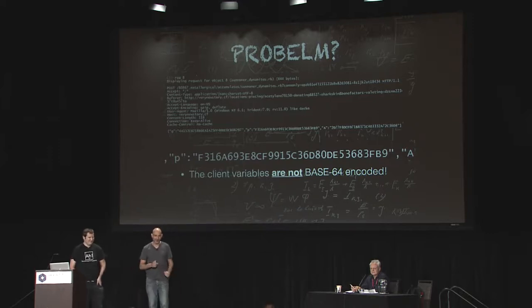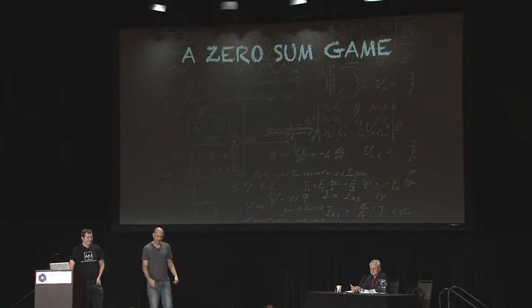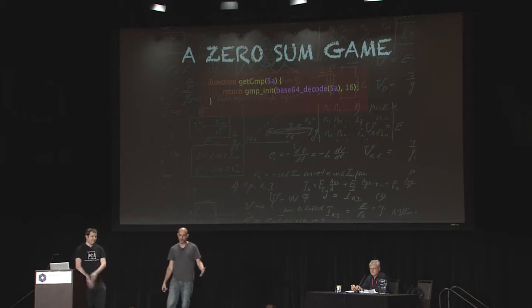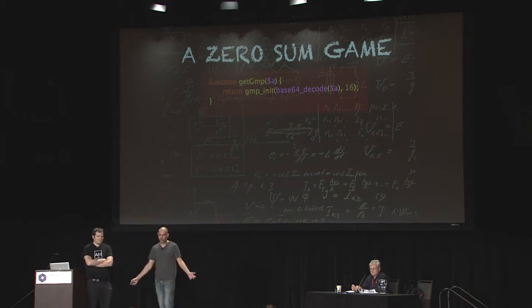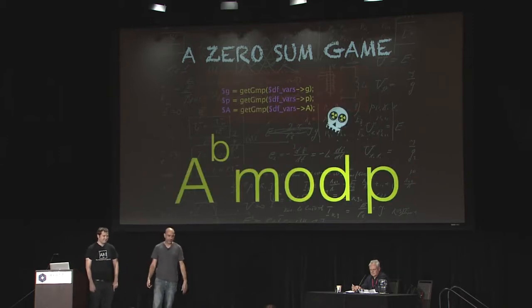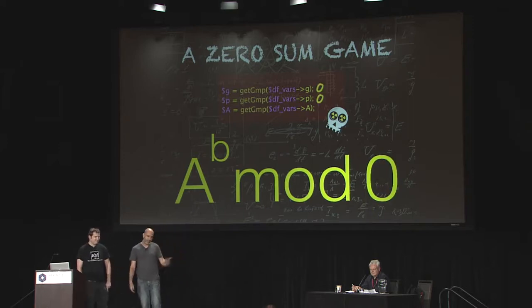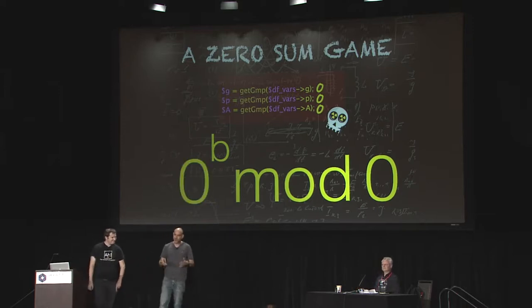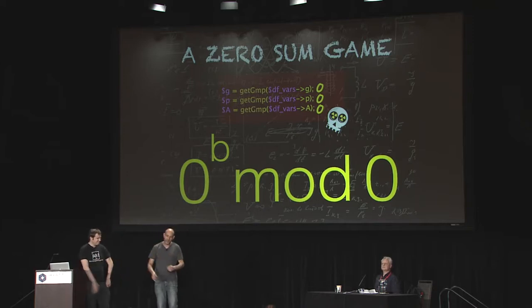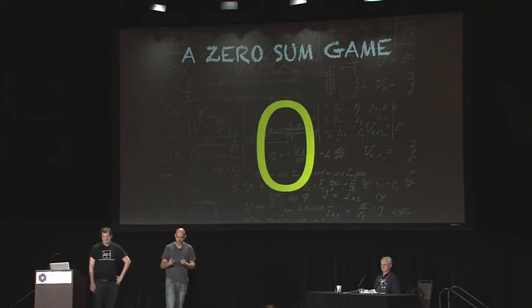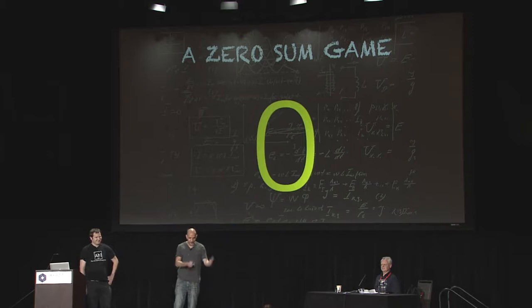So what does this mean for their implementation? If you look at the getGMP function, so what happens if base64 decode receives something that is not base64 encoded? Well, it simply returns false, which is, in our world, 0, right? And what happens next? If you look at these functions, so the GMP values get 0, making the P a 0. The A gets a 0 value, making the A a 0. So 0 to the power of B modulo 0, which just so happens to be the exact equivalent of the entire efficiency of this entire key exchange, which is, yeah, you guessed it, 0. So way to go, Nuclear guys.